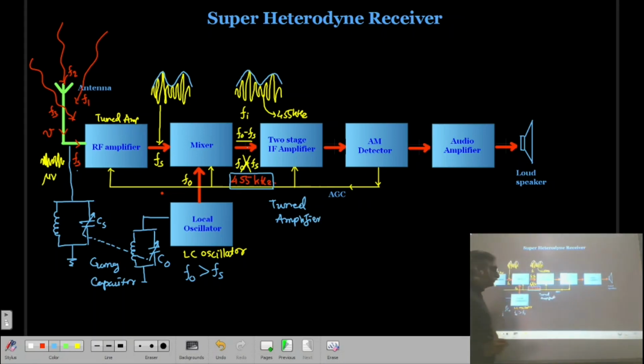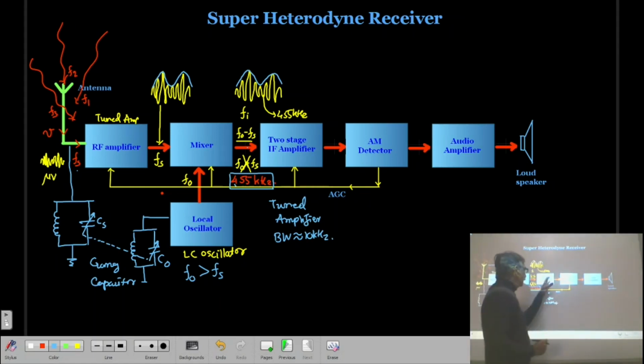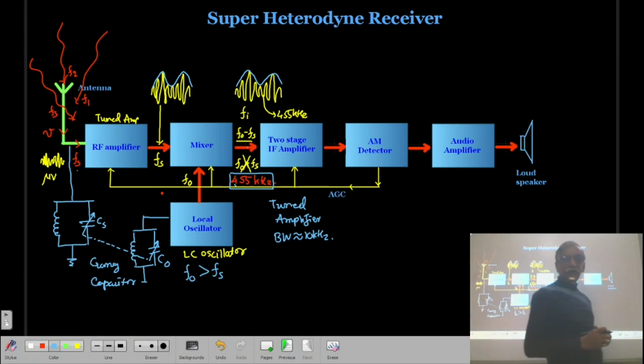Here this IF amplifier has to amplify only a fixed frequency, that is 455 kilohertz. So the bandwidth will also remain constant. The bandwidth of this IF amplifier will be approximately 10 kilohertz. Here we have 2 stages of the IF amplifier, so the gain of this amplifier will be very large.